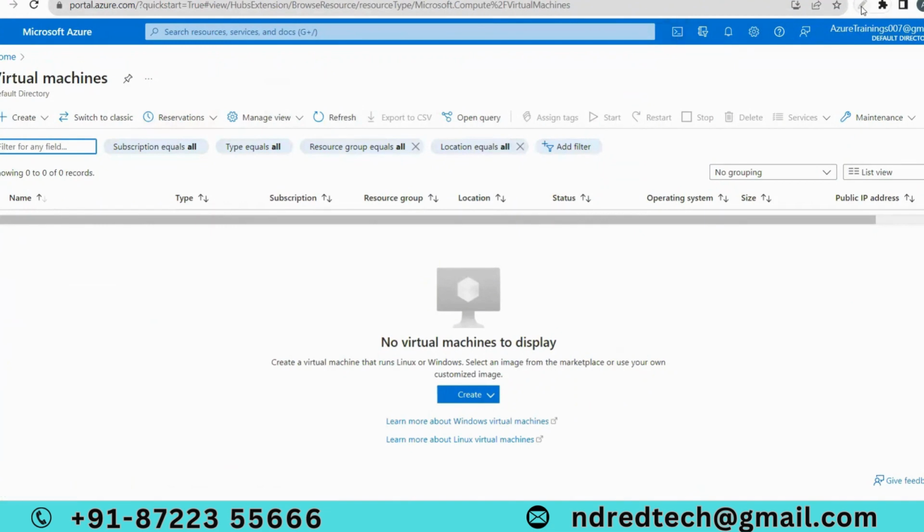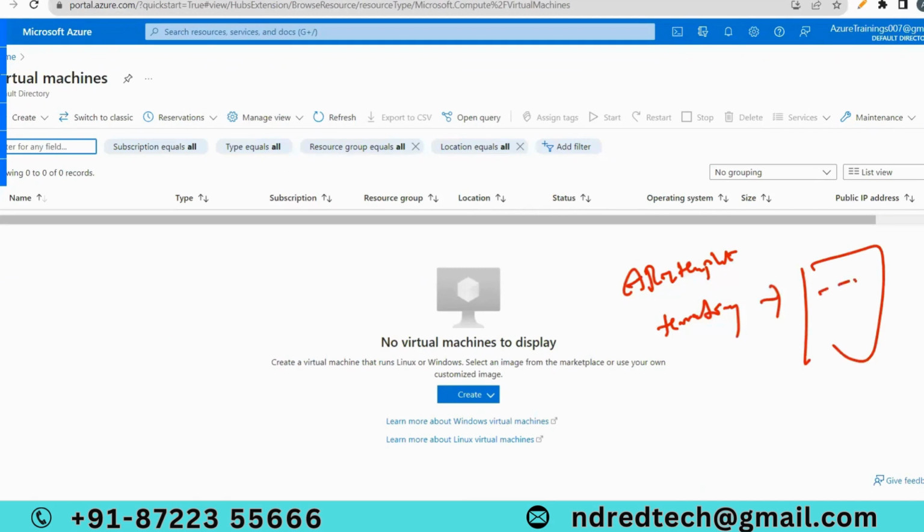But the thing here is, nowadays mostly people are using ARM templates or Terraform. I will show you. Terraform is like code. No need to write code; you can find all the code. Microsoft itself is providing code on how to create a virtual machine via Terraform. But you need to know how to execute that code. What will happen if I execute that code? If I want to make any modifications to the code, what will happen? You need to have that basic idea.